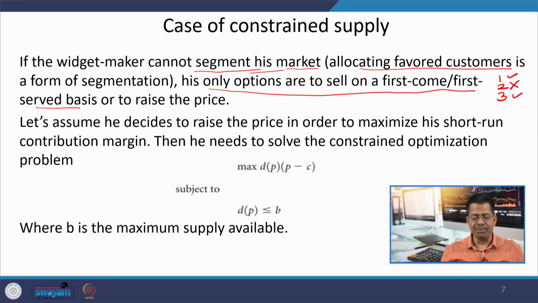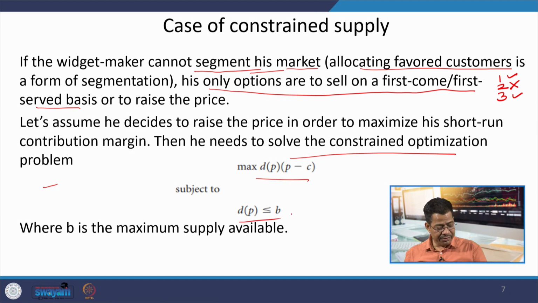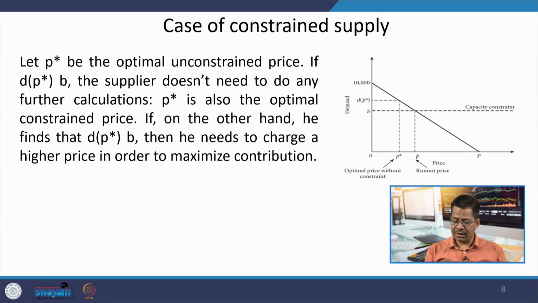Now, let us assume that he decides to raise the price in order to maximize his short term contribution margin. Then he needs to solve the constrained optimization problem like this, and we have already done that.